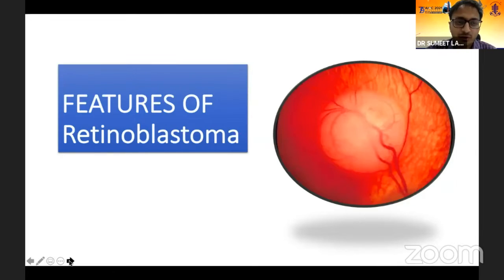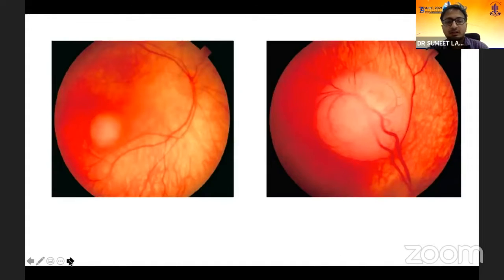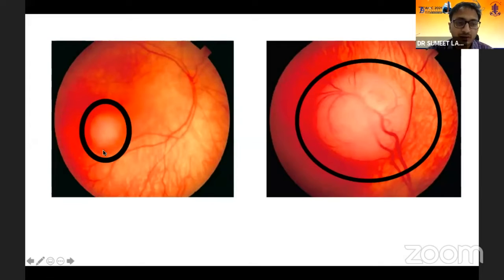So what are the features of retinoblastoma? How do we not miss a retinoblastoma? How can it present in various ways? This is a very early presentation of retinoblastoma. Sometimes it presents as a transparent small mass near the macula or near the arcade, and it is translucent with a very small feeder. As it increases in size, it develops its own feeder vessel and vein, and then there is subretinal exudate. This is an exophytic kind of tumor, whitish in color and elevated.